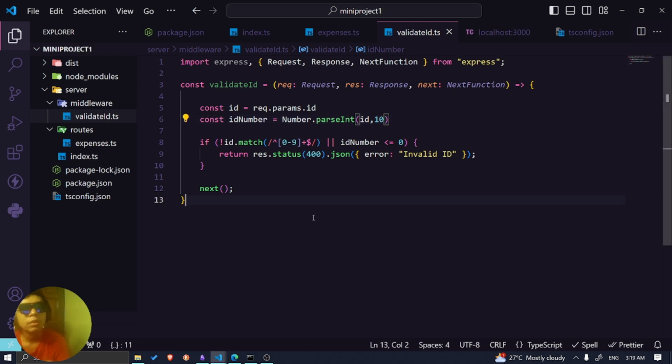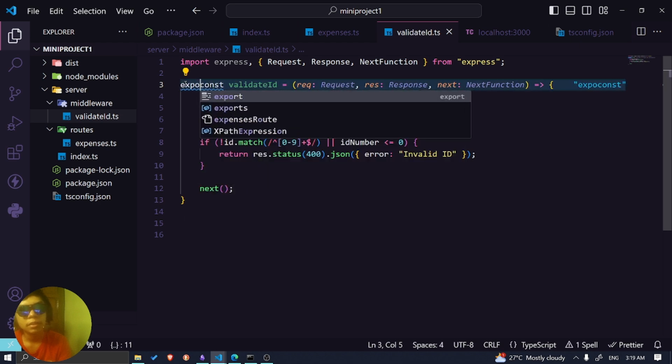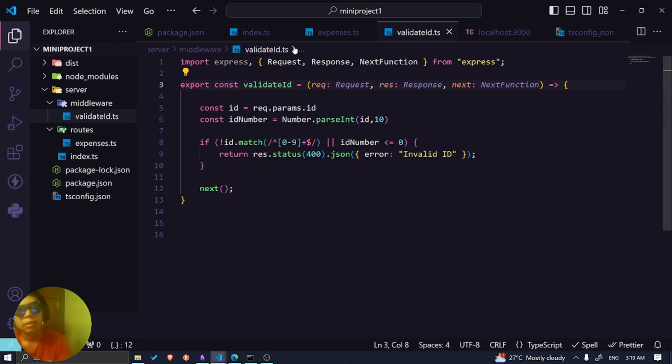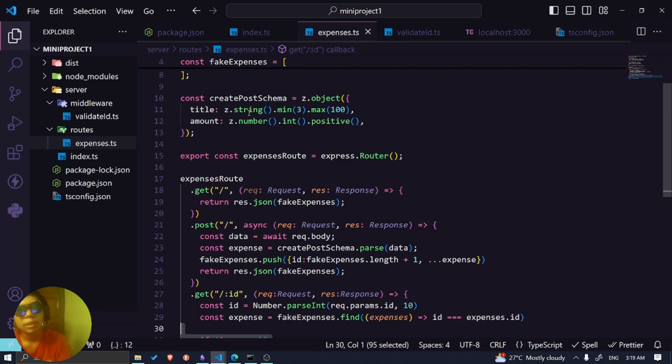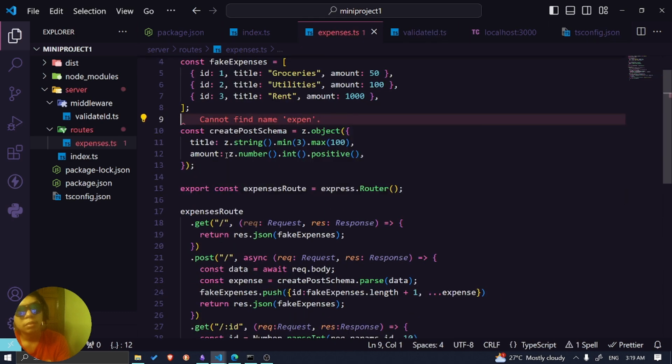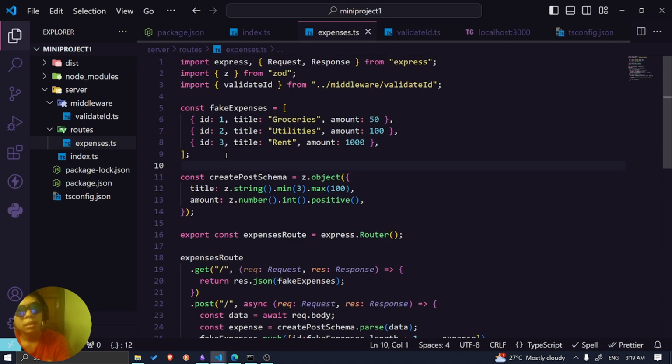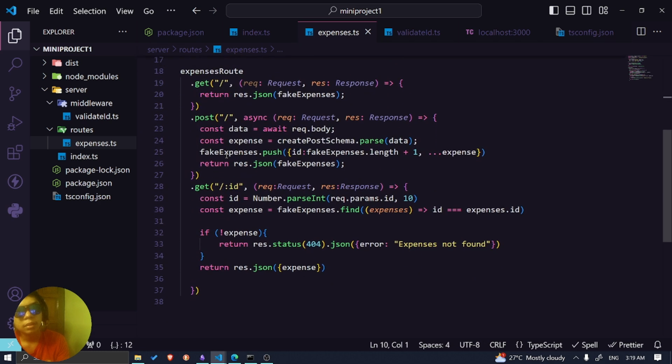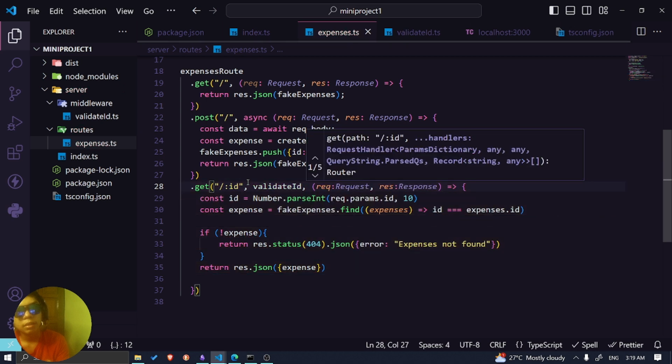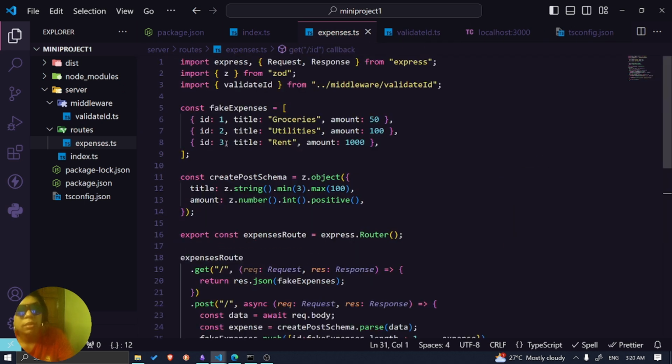Now I just need to export it. I think I can export like this, I guess. And then I go to the expenses. Expenses. Oh, nope, validate ID right there. And then I just put validate ID right here, I think. Yep. Okay, let's try.